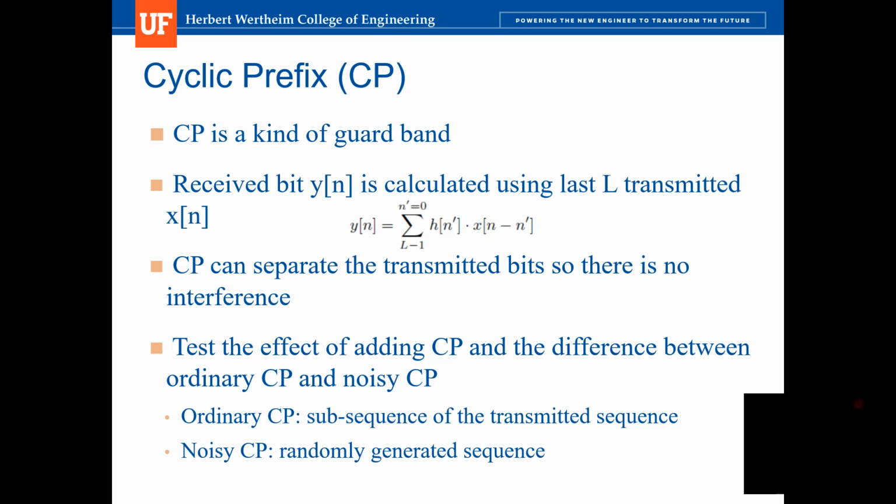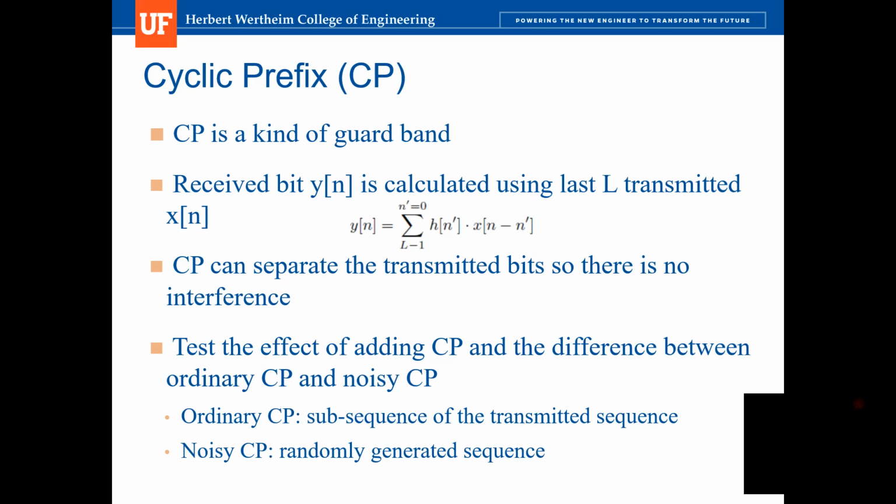The next thing that we want to explore is cyclic prefix, which is called CP. So CP is actually a kind of guard band. So in OFDM system, when we calculate a bit in a symbol, we use the last L transmitted bits. So when these symbols are adjacent to each other in the transmission, when we calculate one bit in this symbol, we may use the bits in the last symbol to calculate. So this causes some interference.